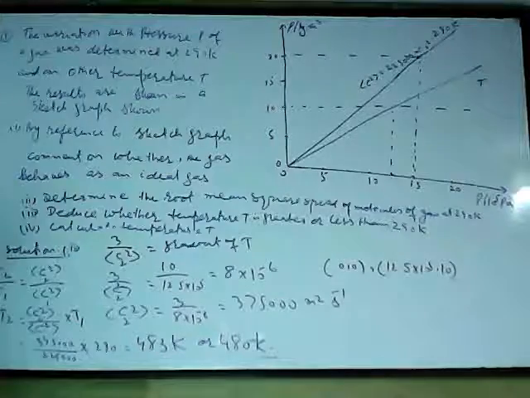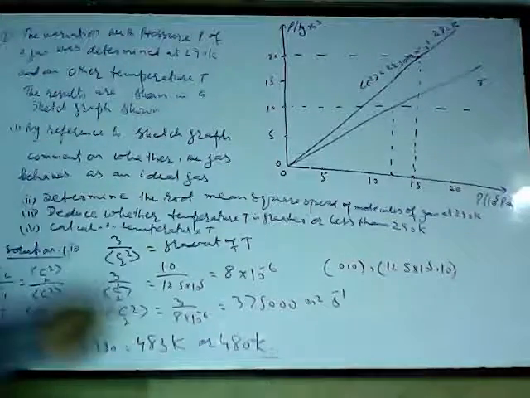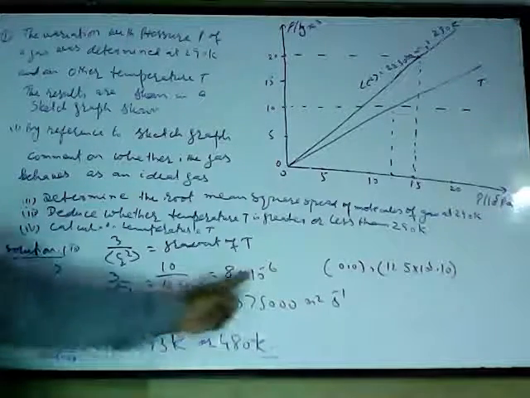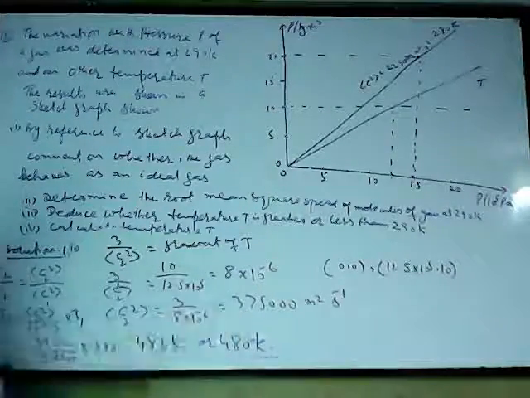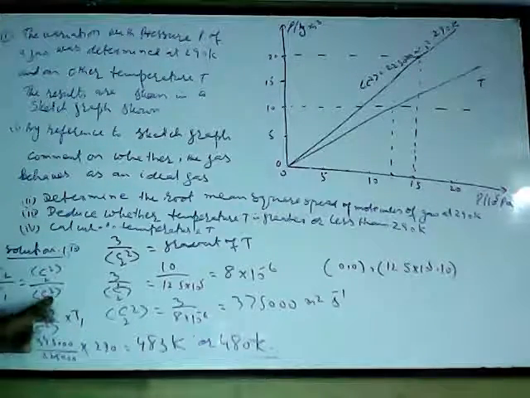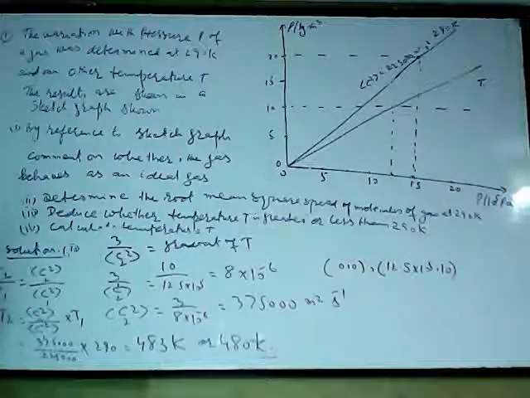So how did I find this? Let us see. First I found the gradient of T. The gradient of 3 upon C² is 10. So the gradient comes out to this, so C² is this. Now use the ratio method. T2 upon T1 is equal to C2² upon C1². Put the values and get it. So that was this question.